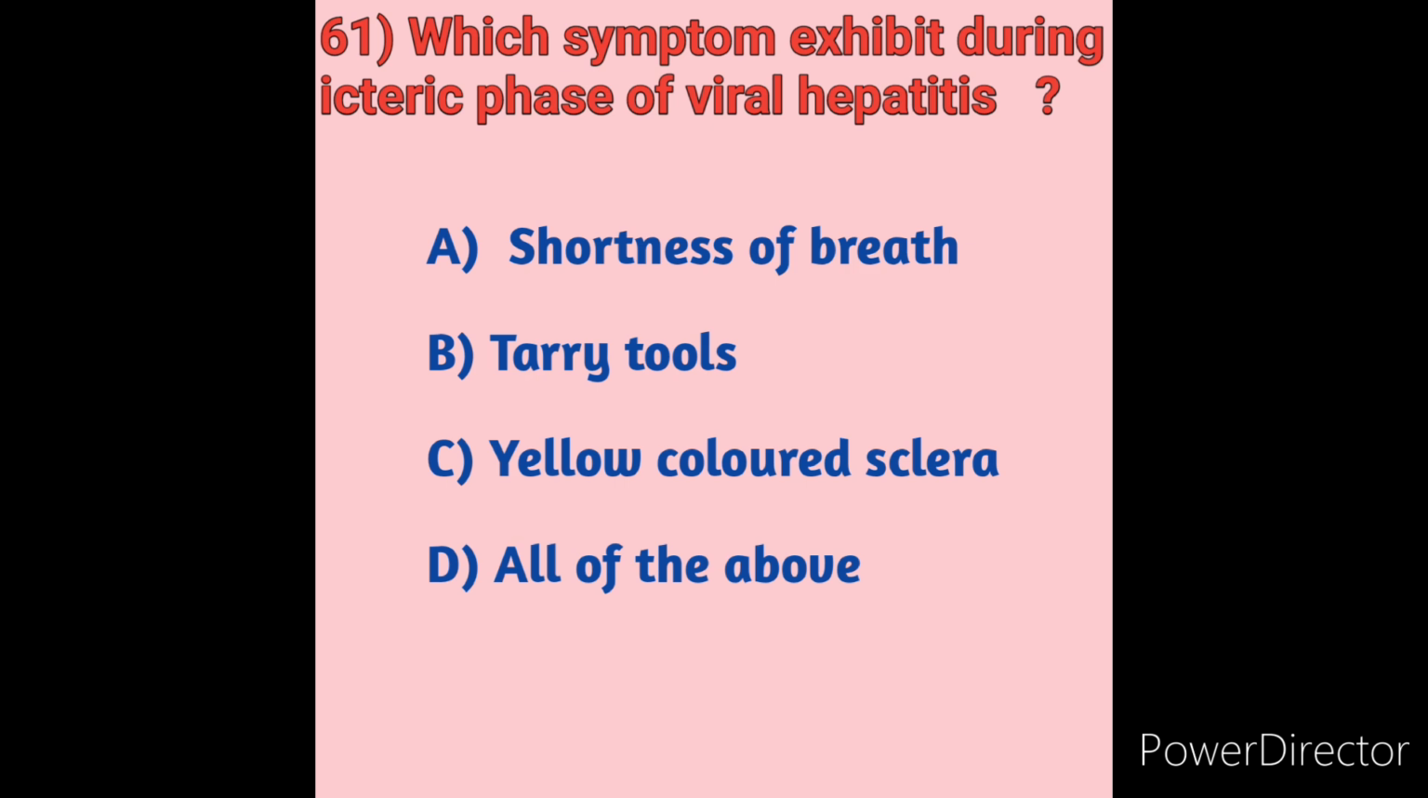Yellowish skin or yellow colored sclera is a symptom of hepatitis A. The yellowish pigmentation arises due to the buildup of high bilirubin in the blood. Symptoms such as fever, fatigue, loss of appetite, vomiting, diarrhea and abdominal pain are common. So the symptom exhibited during the icteric phase of viral hepatitis is option C, yellow colored sclera, the correct answer. Next we will move on to question number 62.